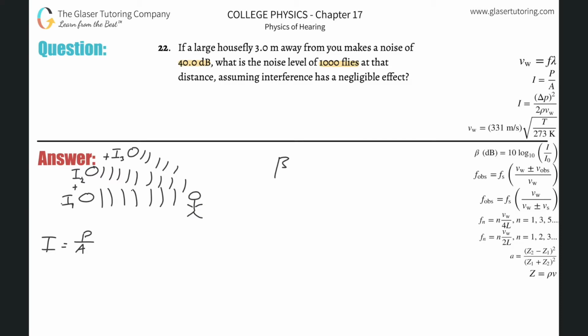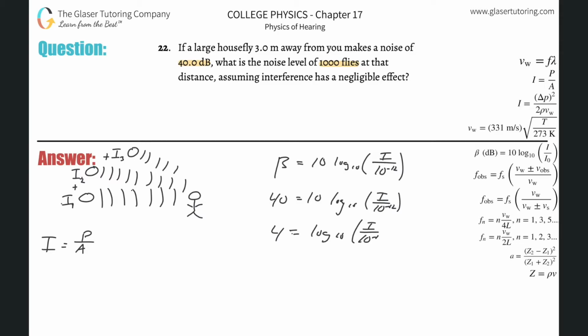The decibel value beta is equal to 10 multiplied by the log base 10 of the intensity of the sound being heard divided by the threshold of hearing, I sub 0, which is 10 to the negative 12th. Now I can plug in the decibel value of 40, so 40 equals 10 times log base 10 of I over 10 to the minus 12th.